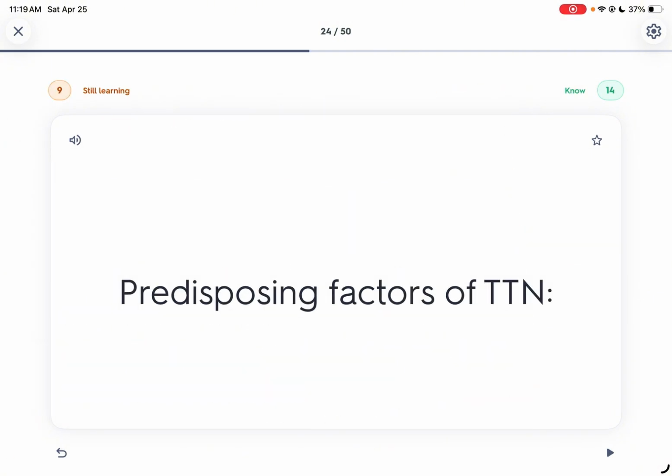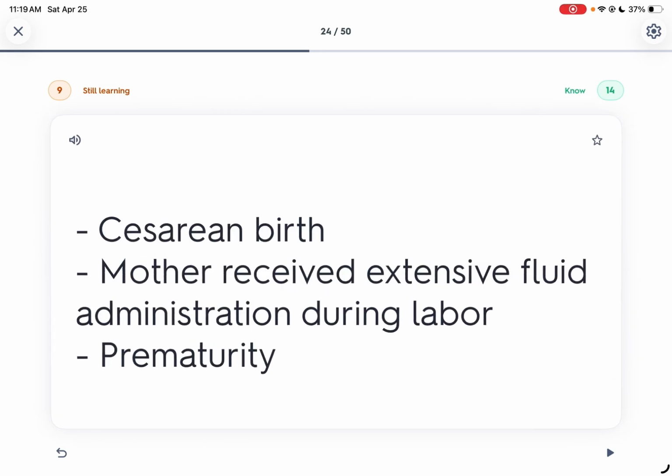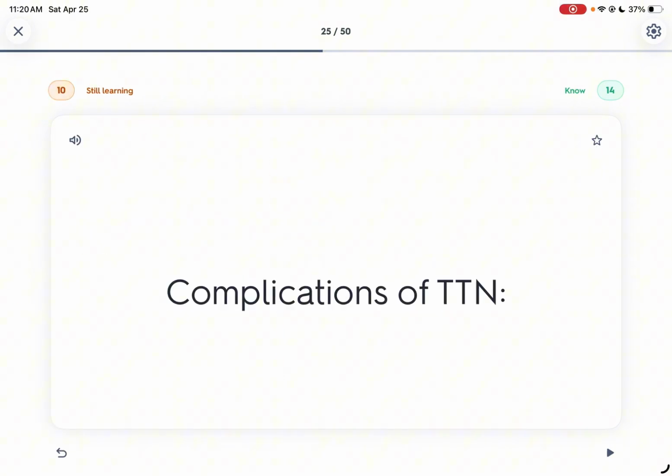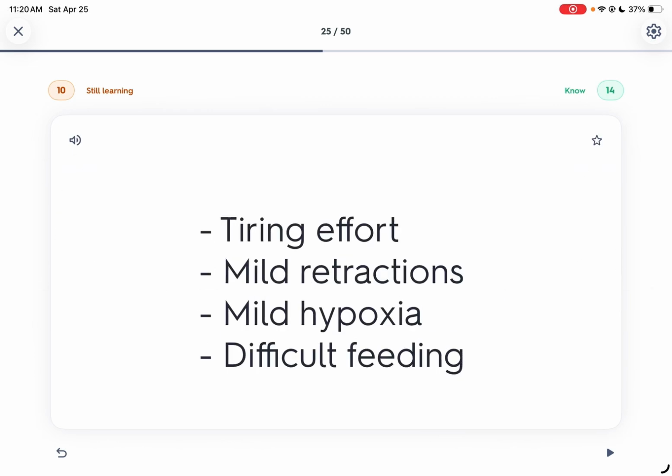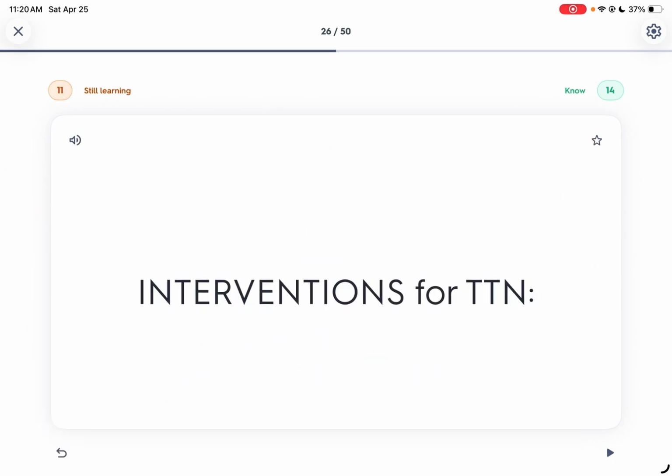Predisposing factors mo na ni siya ang CS, maternal fluid, receive extensive fluid administration during labor, and prematurity. Ay, prematurity ako nga ibalan. So, complications of TTN, so kato, tiring effort, mild retractions, mga retractions po dahil basta na TTN, no? Mild hypoxia, difficult feeding. So, makakapoy kayo ang iyahang effort kay liman ka 30 beats ka magkilap, no? Tiring kayo. And magka-difficulty feeding ang bata. Dayon magka-mild retractions po siya, mild hypoxia.